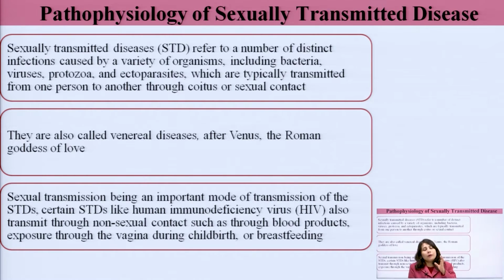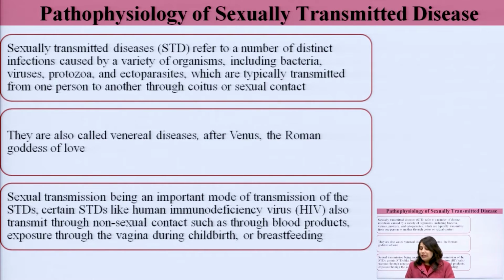So why have they been named sexually transmitted diseases? Because the major route of transmission is sexual contact. These diseases are also commonly known as venereal diseases, after Venus, the Roman goddess of love.